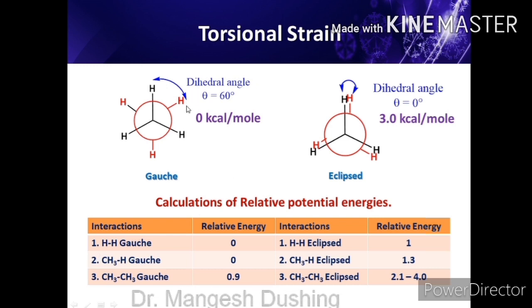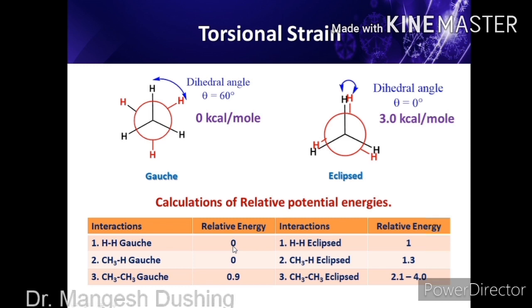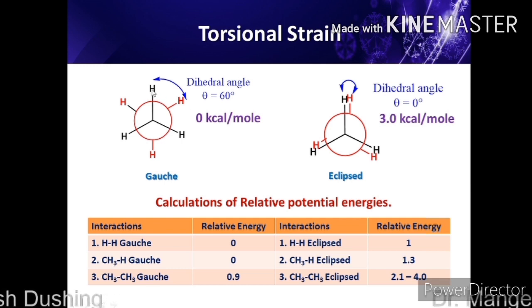Suppose in the gauche conformation both atoms are hydrogens, then the relative energy is 0 kilocalorie per mole. If one of the hydrogens is replaced by a carbon atom, that is a methyl group specifically, then methyl and hydrogen making an angle of 60 degrees will be gauche, and the energy is again 0 kilocalorie per mole.